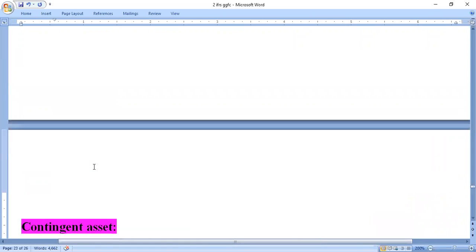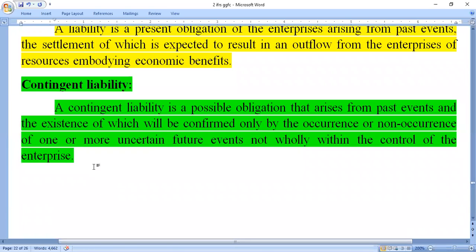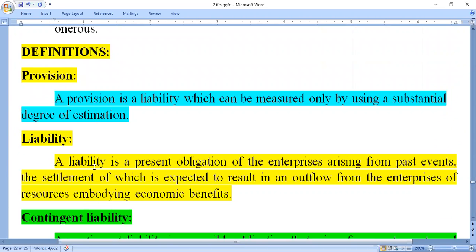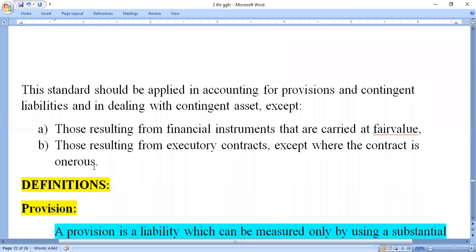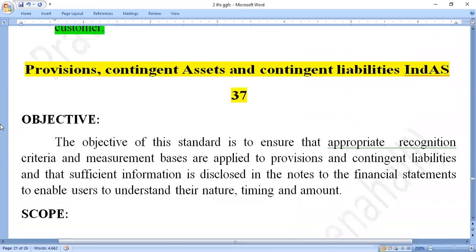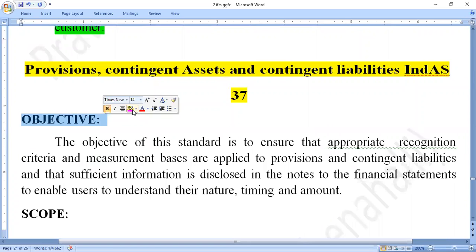Here the most important questions asked for 2 marks are: what is meant by contingent liability, what is meant by contingent asset, what is a provision, and what is a liability. After this, the next important topic is the objective.